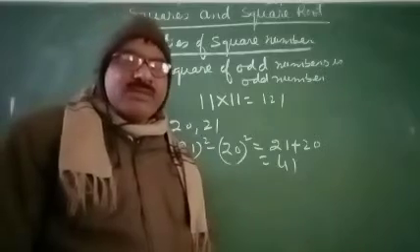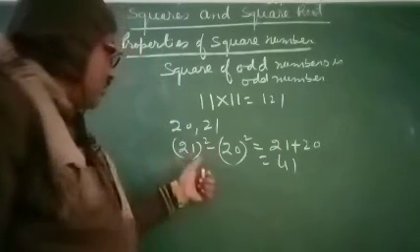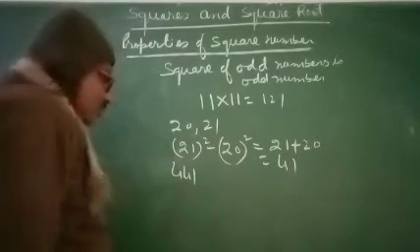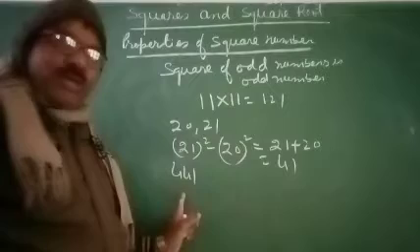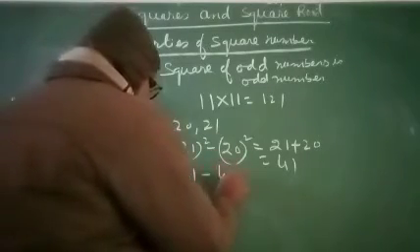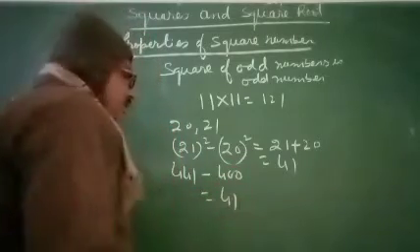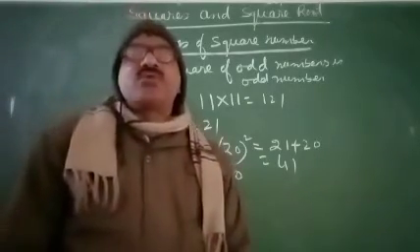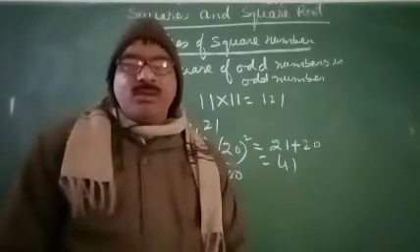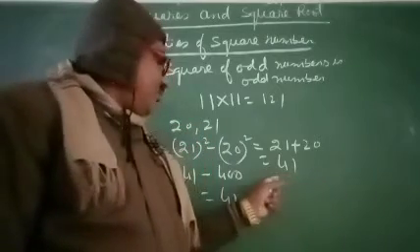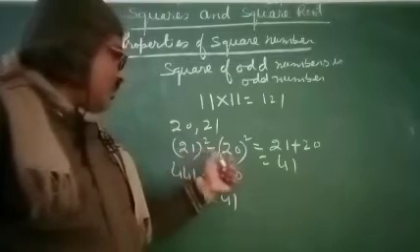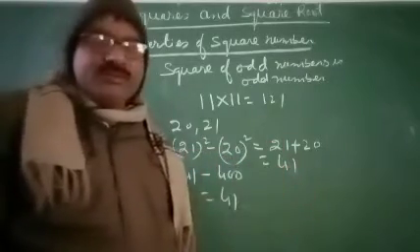You can also check this. 21 whole squared is 441. When you square 21, we get 441, and when you square 20, we get 400. The difference will be 41. It means the difference of the squares of two consecutive numbers is equal to the sum of the two consecutive numbers. Here the sum of 21 and 20 is 41.